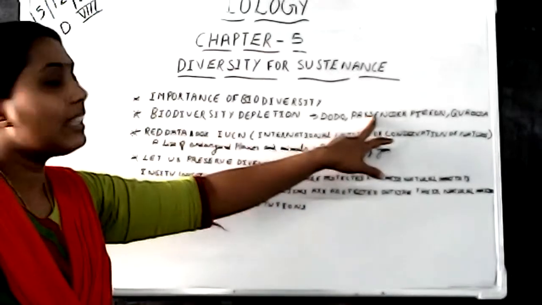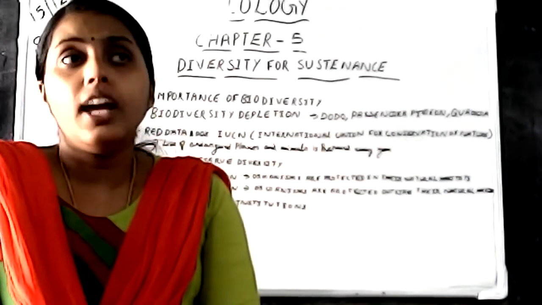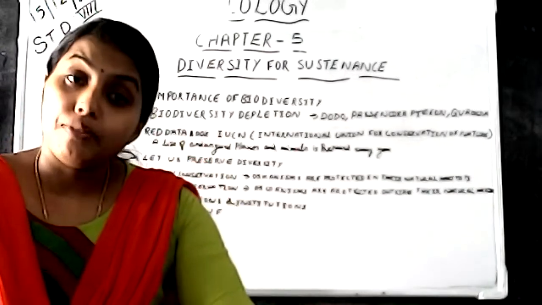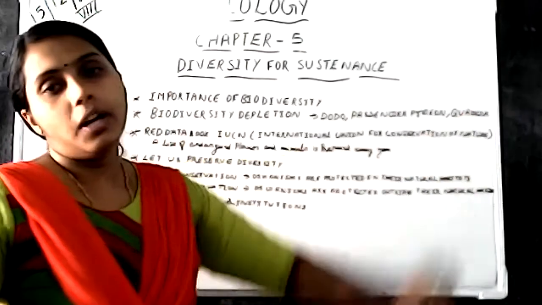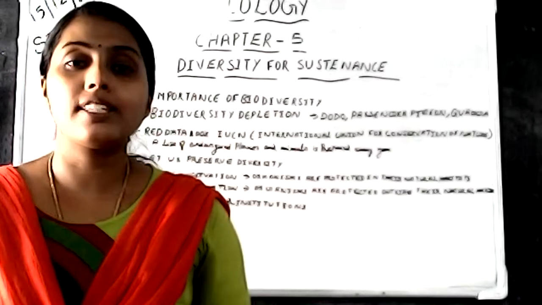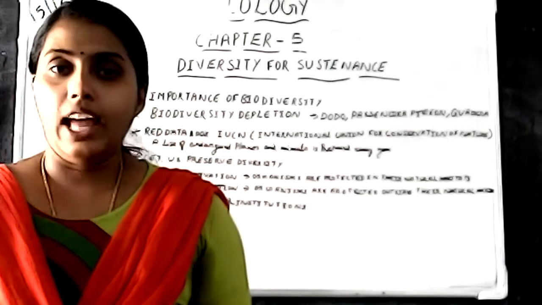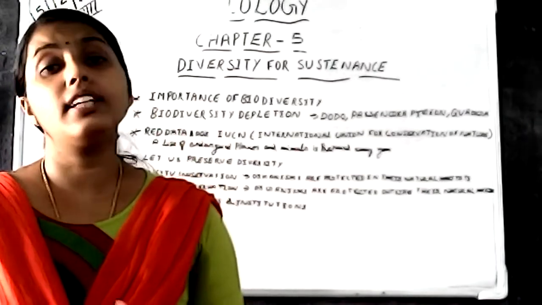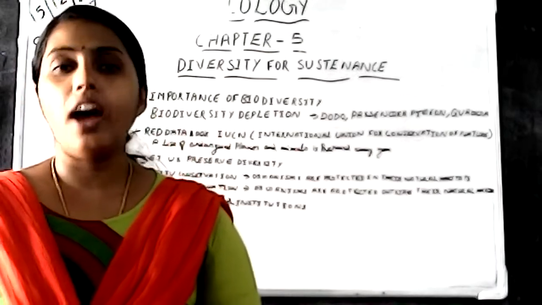Next is about the passenger pigeon. Passenger pigeon is another kind of bird that has extincted from our earth because of human interference. Then next is the quagga. Quagga means a zebra. Half of the body of that zebra is having lines. And usually we are seeing the zebra with full lines. Full body will be covered with zebra lines, but the quagga is another kind of species of zebra.